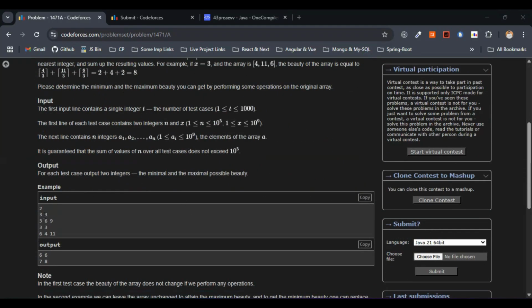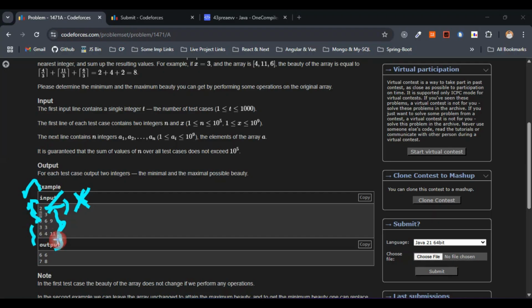Let's come to the input here. We have two inputs. Here, 3 3 is the first line, where the first 3 is n and the second 3 is x. We have already discussed this. N is the number of elements, here 3 6 9, so we have three elements. This is one input and this is one input.